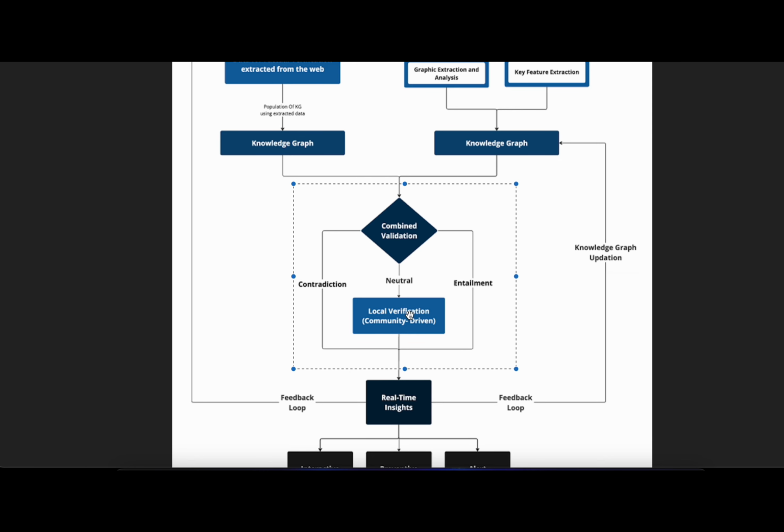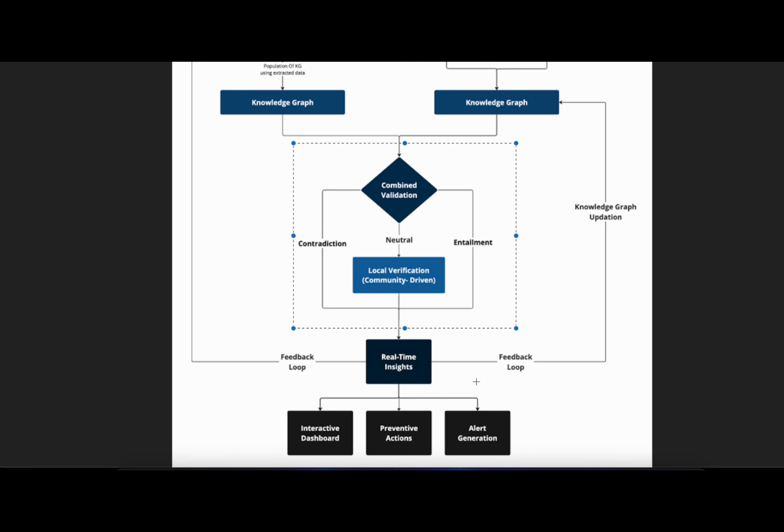For the neutral part, I'll discuss it for the local verification community driven part in our future scope, which is our Jan Jan Satya initiative. If it's contradiction or entailment, then we can directly put it through our verification loop and tell that the final news verdict is either verified, unverified, or it is false. Such information also goes through our feedback loop and updates the knowledge graph to understand such relationships.